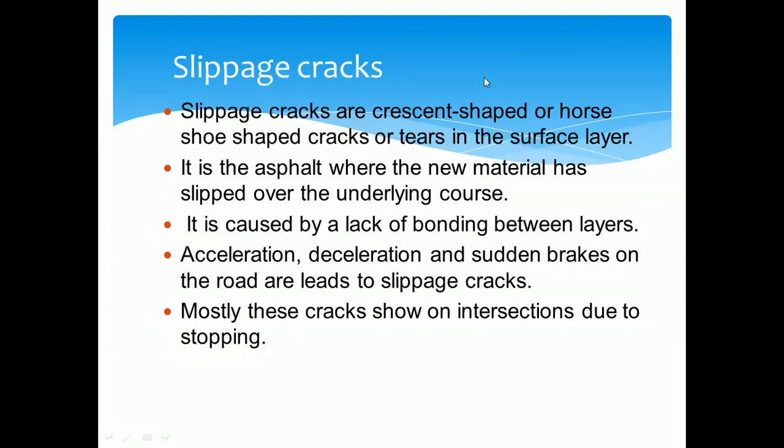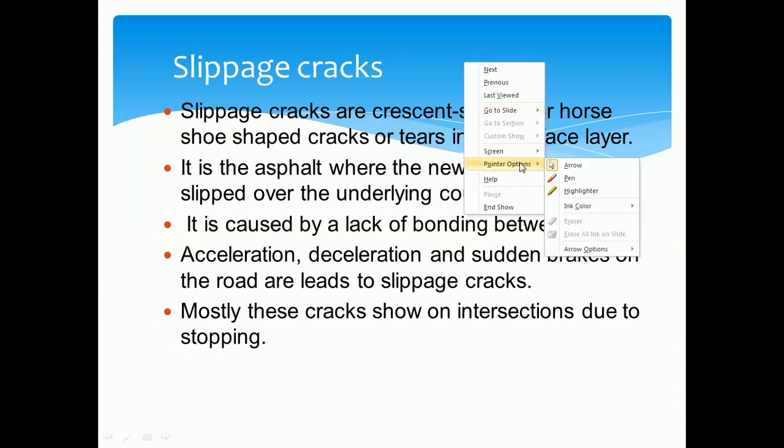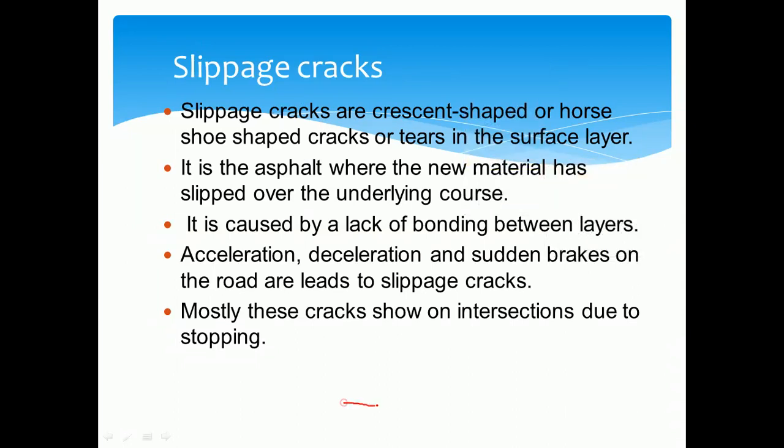As the name indicates, whenever vehicles are moving on the pavement surface, if there is no proper bonding between the adjacent layers, or if too much binder, that is bitumen, is used in the mixture, or there is no proper binding between the materials, we observe slippage cracks.